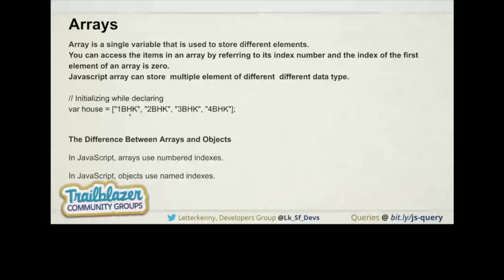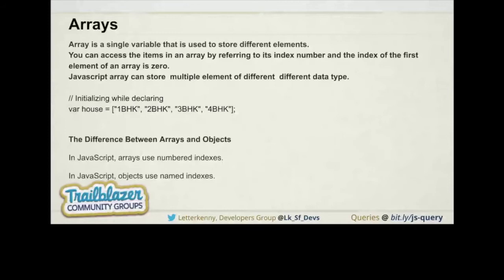The next topic is what is the difference between arrays and objects in JavaScript. Both are from the object data type that we discussed in the last slide. In JavaScript, arrays use number index, while objects use named index. That is the main difference between array and object.